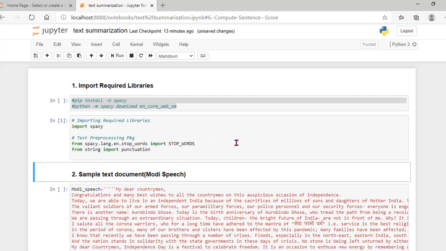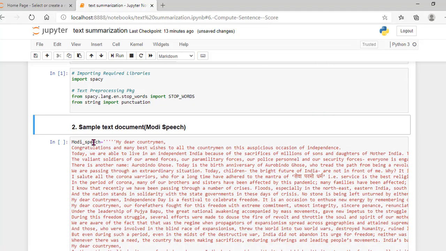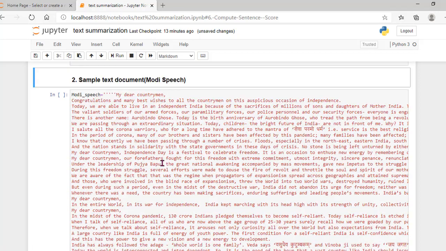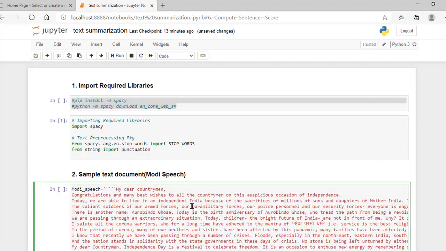Okay, the libraries are imported. Now in my next step, I will show you the text I have taken, that is the Modi speech that I have already shown you. That is my second step, the sample text document. So this is the Modi speech that I have pasted here. Now I am executing it.